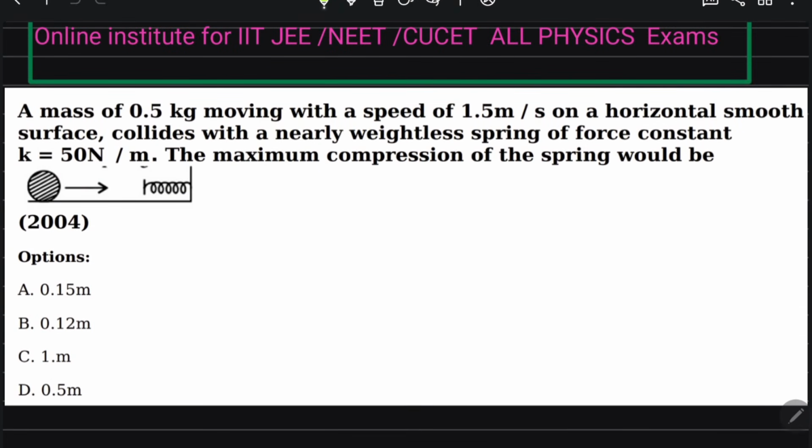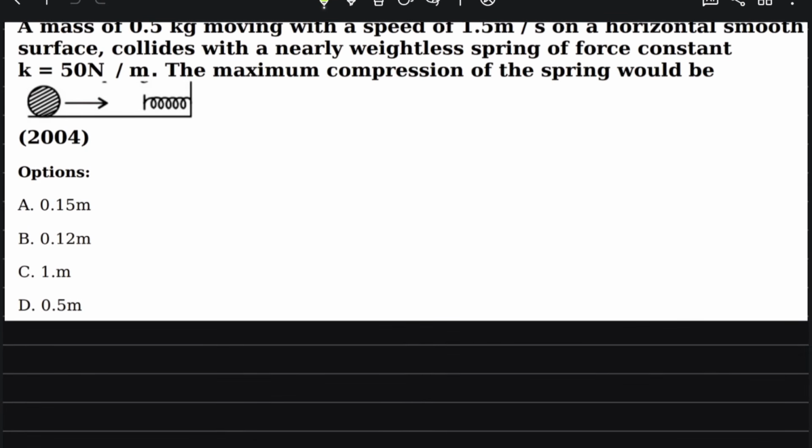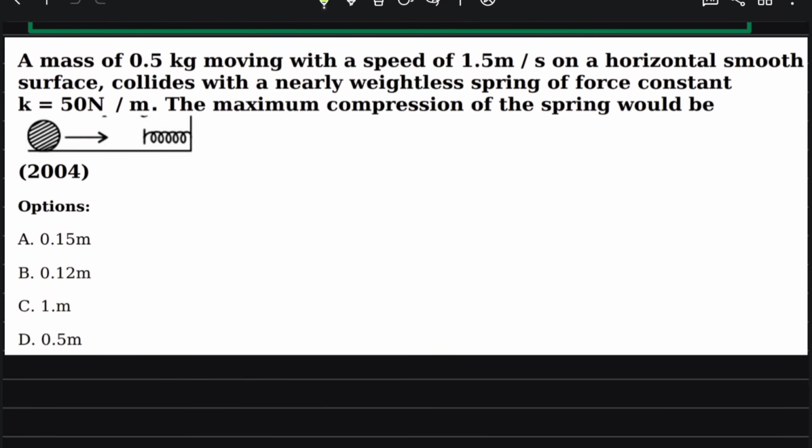Our next question: a mass of 0.5 kg is moving with a speed of 1.5 meter per second on a horizontal smooth surface and collides with a nearly weightless spring of force constant K. The maximum compression of the spring is? So here we apply conservation of energy.